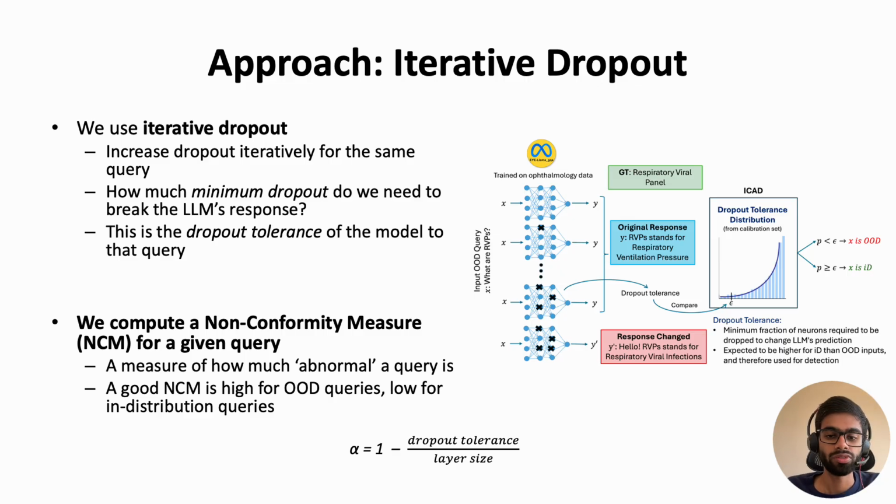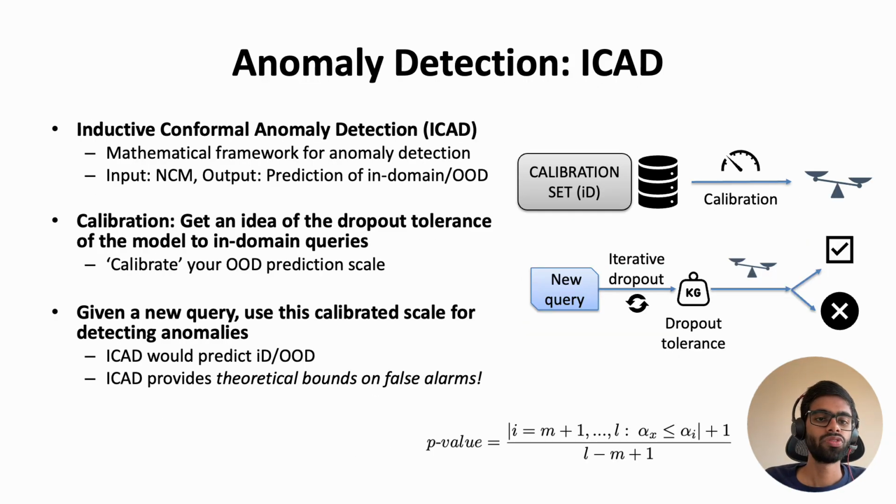And now what do we do with this non-conformity measure, right? We actually need to detect the out-of-domain responses or out-of-domain inputs. So we feed these non-conformity measures into this framework called ICAD, which is Inductive Conformal Anomaly Detection, which is basically a framework and a set of mathematical equations for anomaly detection. It takes as input the non-conformity measure for a query, and it predicts whether that query is in domain or out of domain. So it consists of two steps.